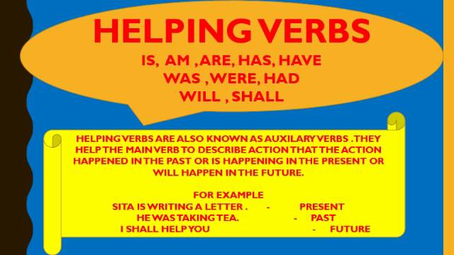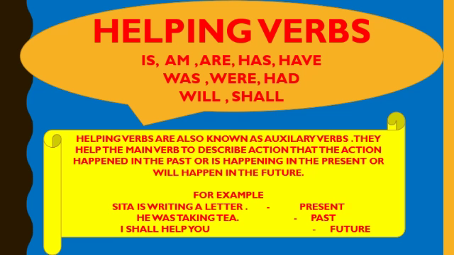So that's why the first sentence tells us that the action is done in present tense. The second example tells us that the action is done in the past tense. The third example tells us that the action will be done in the future.